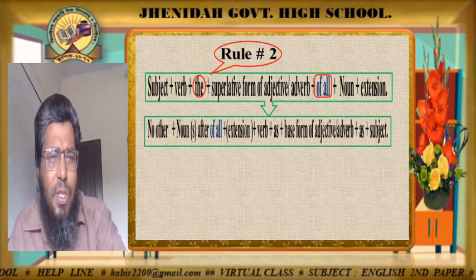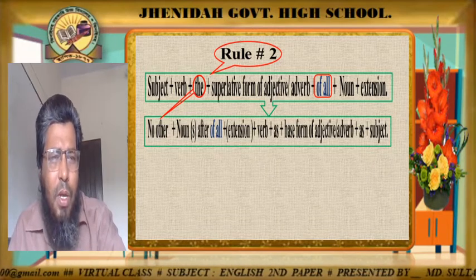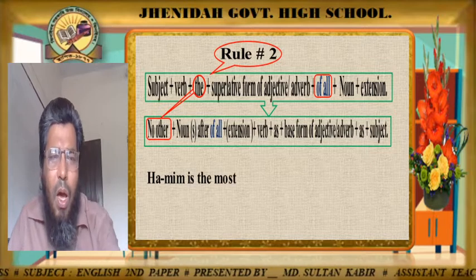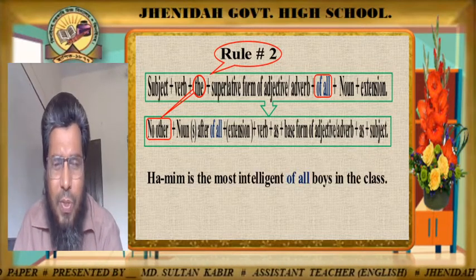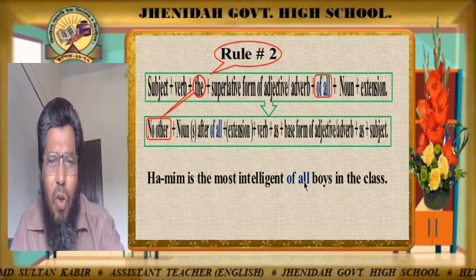Now dear learners, so for the we have write down here no other. Now look at the example here. Amim is the most intelligent of all boys in the class. Here look, there is the and of all.